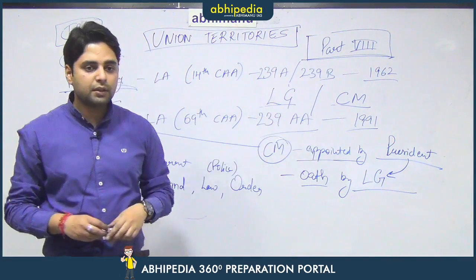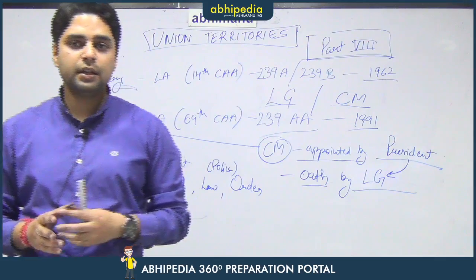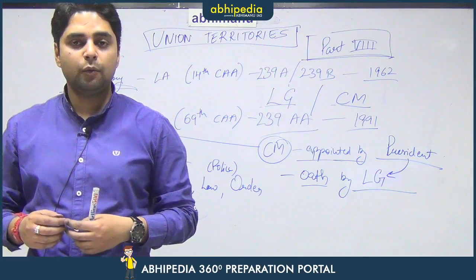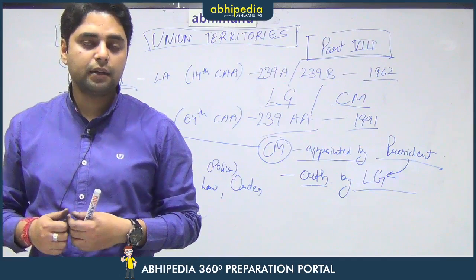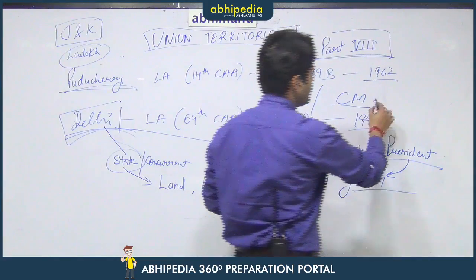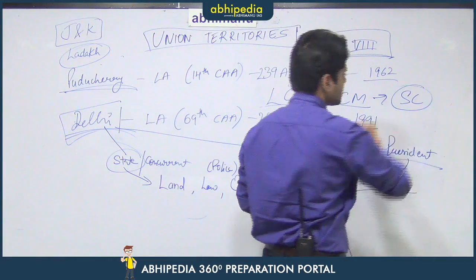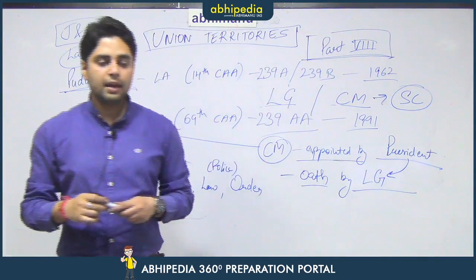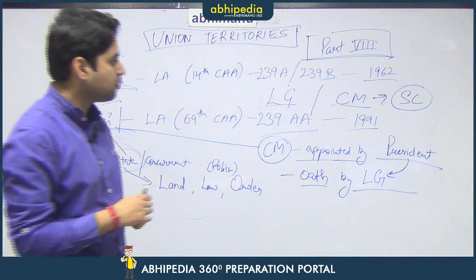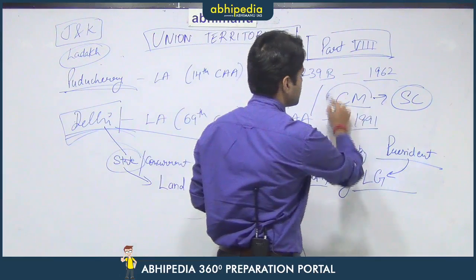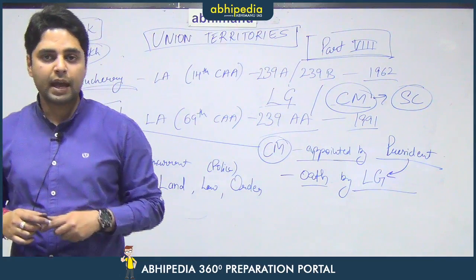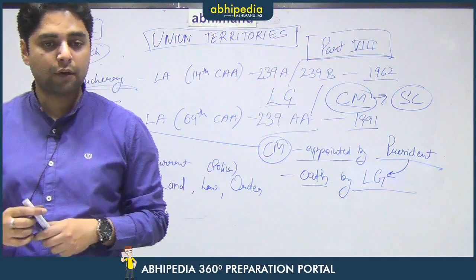In this particular case, there was a controversy last year when every decision taken by the Chief Minister of Delhi was being scuttled by the Lieutenant Governor of Delhi. Therefore, the Chief Minister filed a case in the Supreme Court of India to decide who has primacy as far as the administration of Delhi is concerned. And the Supreme Court came out with a verdict that since the Chief Minister is a directly elected representative, he has primacy as compared to the Lieutenant Governor of Delhi.